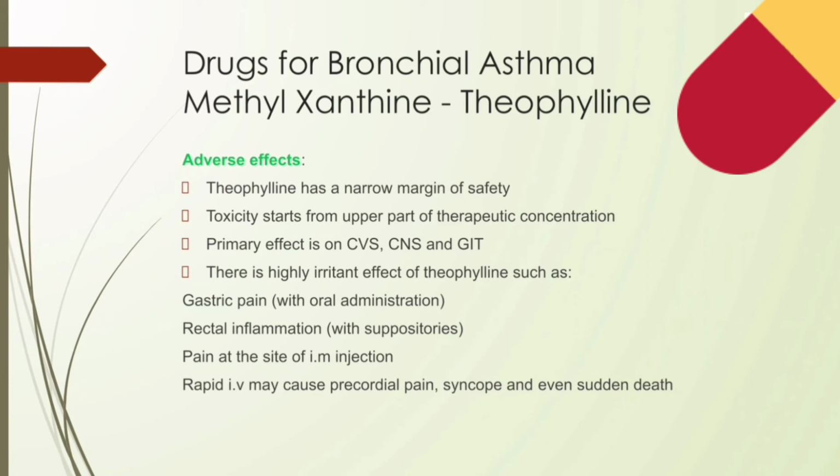Children are more liable to develop central nervous system toxicity. The irritant property of theophylline is reflected in gastric pain with the oral dose, rectal inflammation with suppositories, and pain at the site of intramuscular injection.